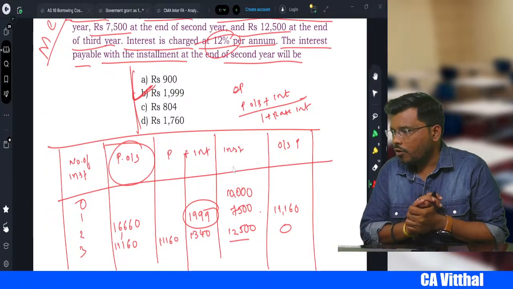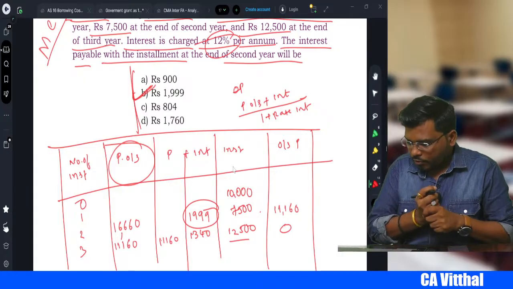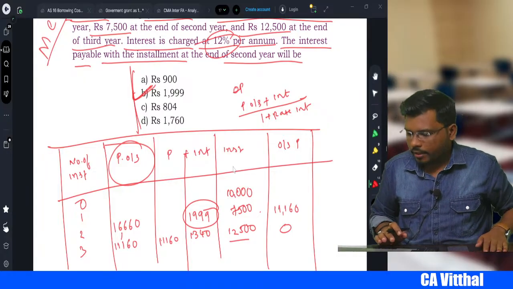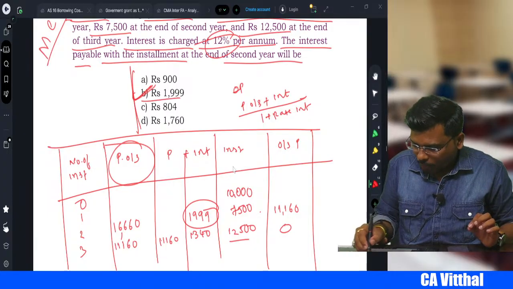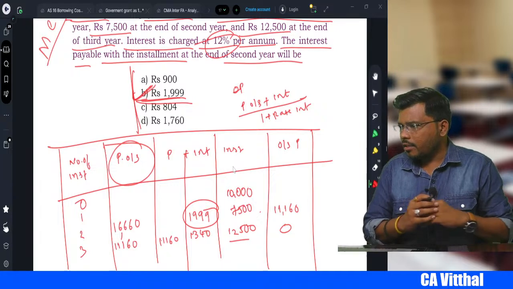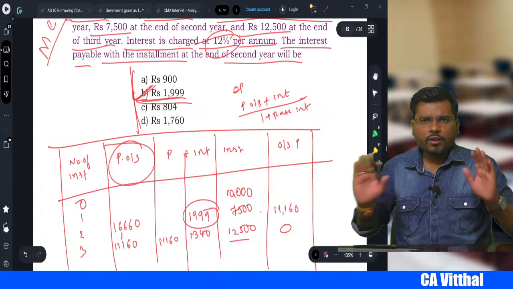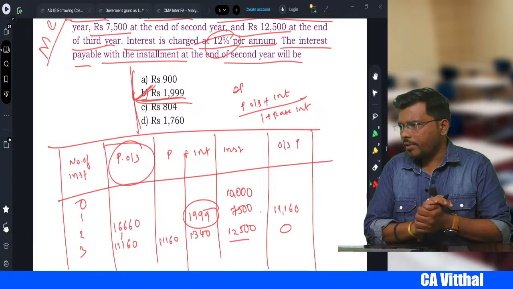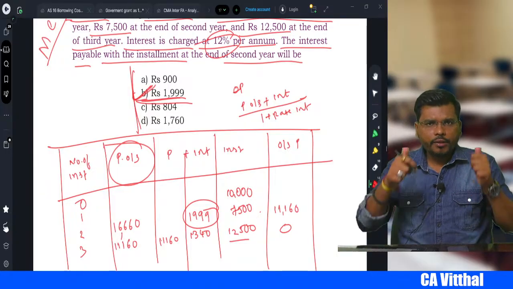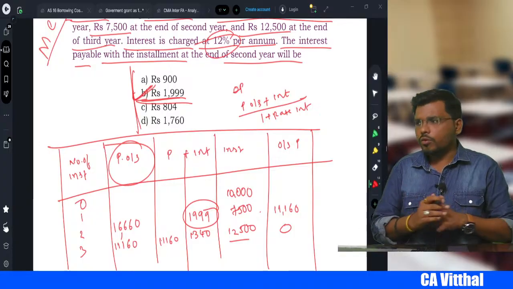How many of you got option B? Some students say option C. No, option C is not the correct answer, Harish. Right? Which option is correct, sir? Option B will be the correct answer. Right? I hope it is clear. Have you understood, my dear student, up to this? Please tell me. Have you understood or not? Yes, no? Please tell me. Give me a thumbs up. Yes, sir. We understood. Yes.